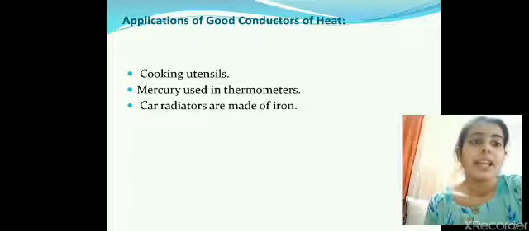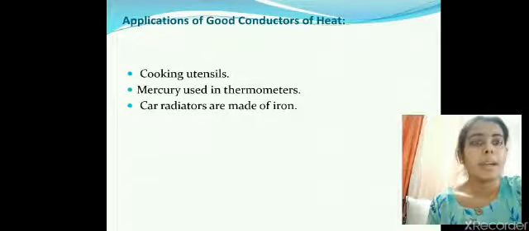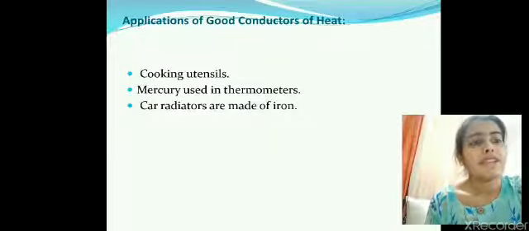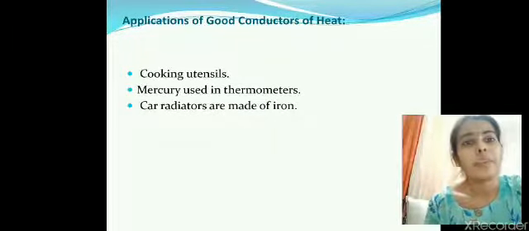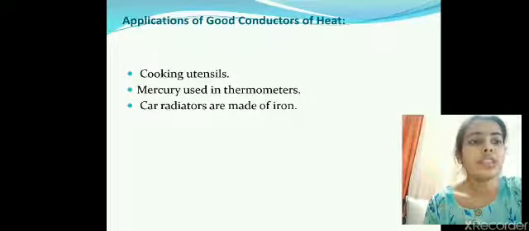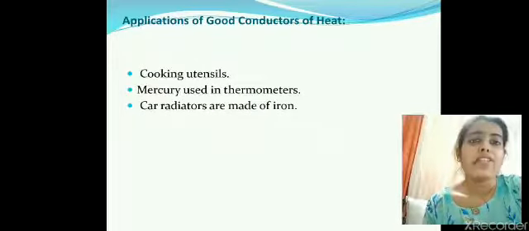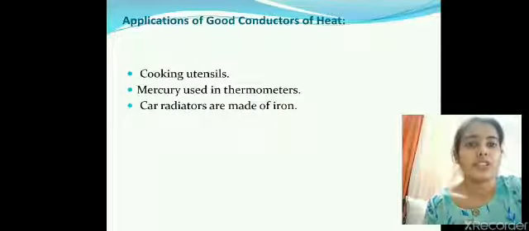Applications of good conductors of heat. Now, if I make a pan of plastic or wood only, will you be able to cook the food? No, because it is an insulator. It is not going to conduct heat. We are making utensils out of metals because they are good conductors of heat. We need to cook our food fast, so we make the utensils of a material which is a good conductor of heat.